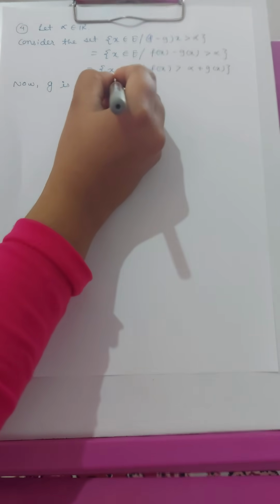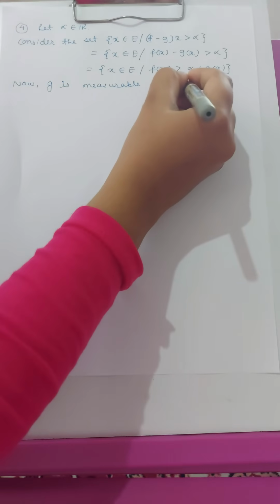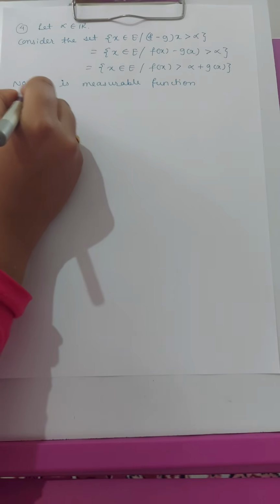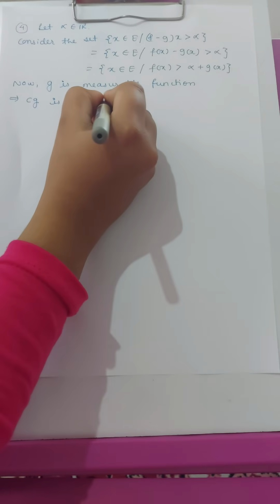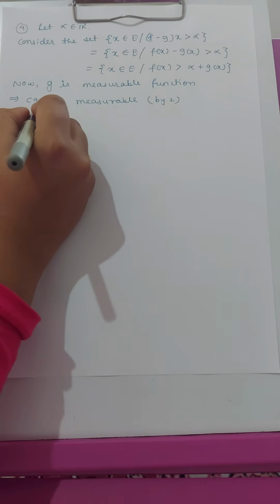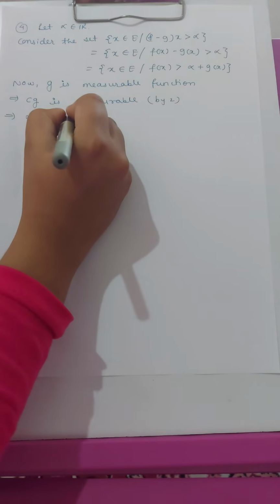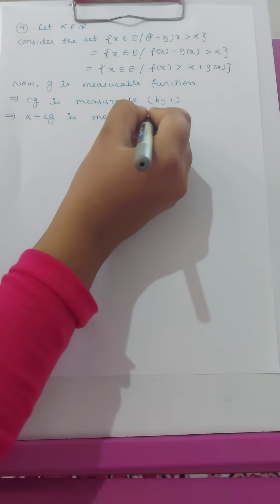So g is a measurable function. This implies that cg is also measurable by the second condition. This implies that alpha plus cg is measurable by the first.